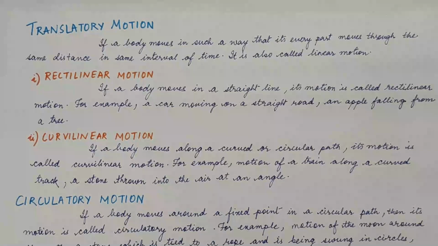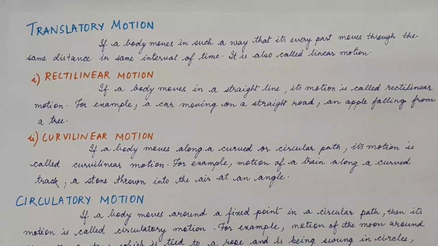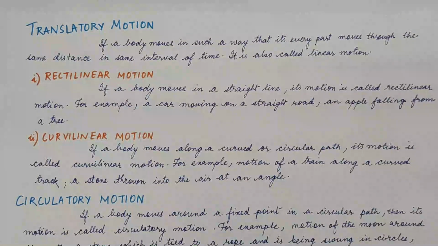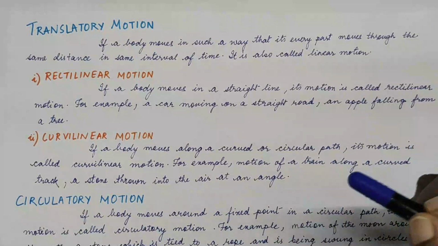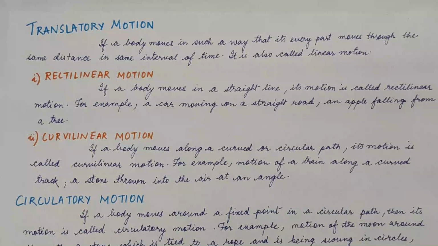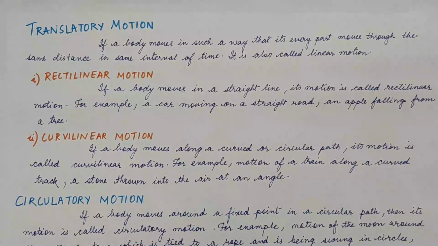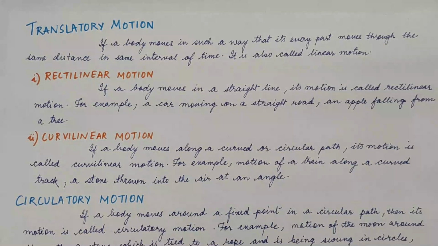Now when we talk about translatory motion, what is translatory motion? If a body is moving in such a way that every part of it moves through the same distance in same interval of time, then we say that it is translatory motion or linear motion. Means every part of the body is moving the same distance in the same interval of time. Then we say that it is a translatory motion.